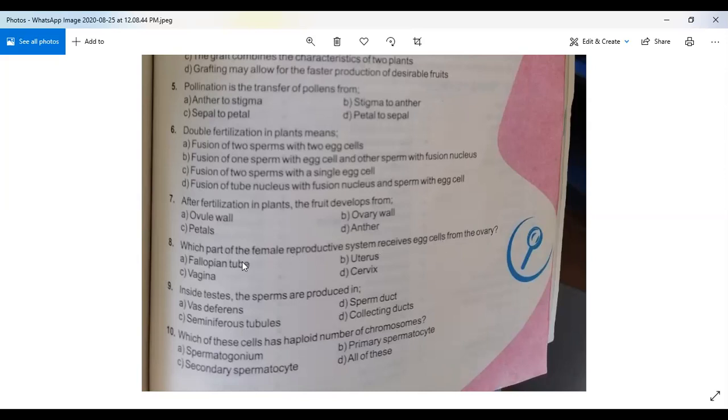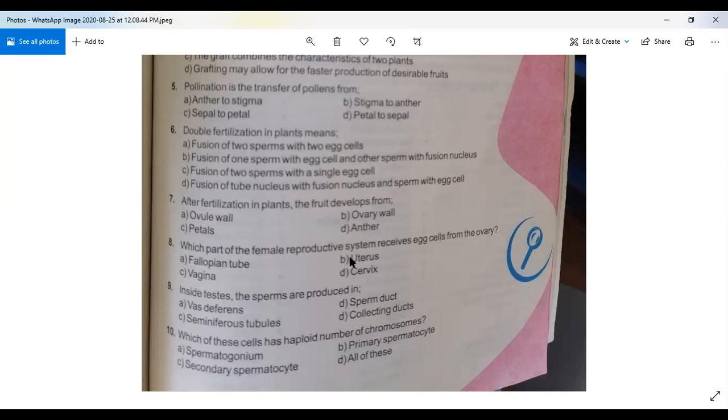So we will see the options. First option is A, fallopian tube. Option B is uterus. Option C is vagina, and option D is cervix. So I will tell you what are the parts of female reproductive system.